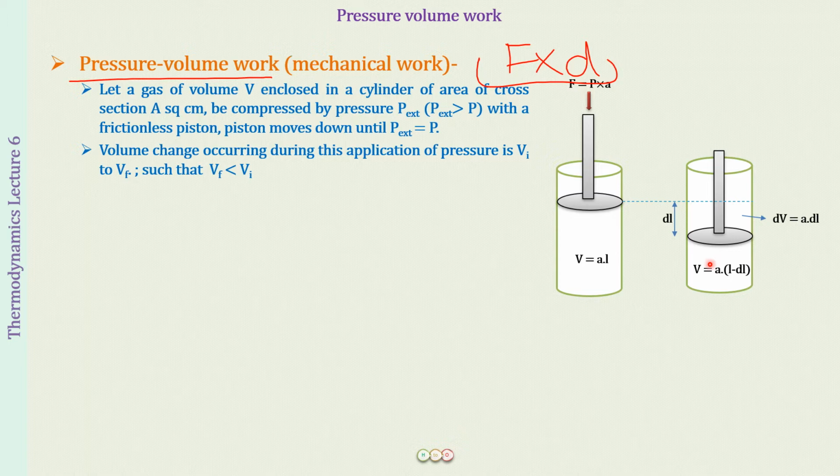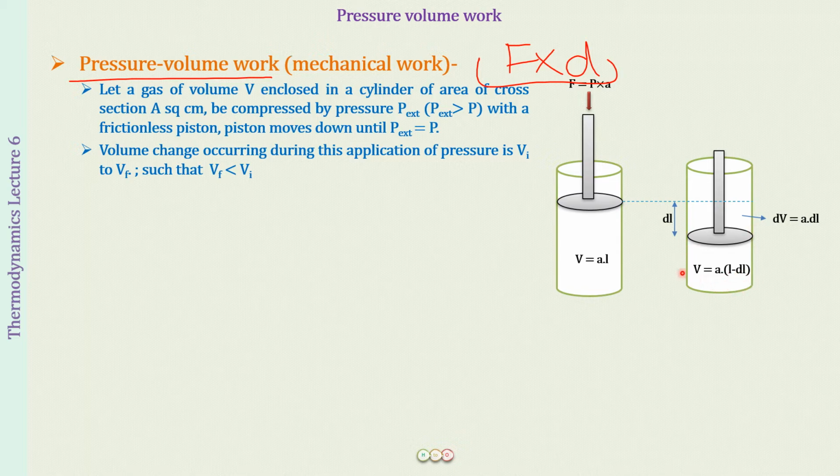Fine. Okay. Now, what is this change in volume over here? Well, the piston has moved a distance dl. If you multiply this dl into the area of cross section, this is going to be the change in volume.